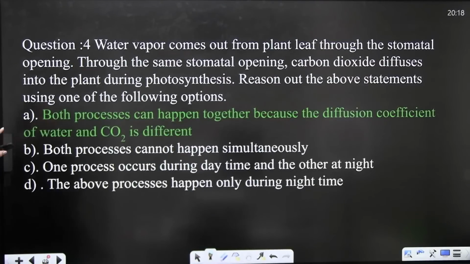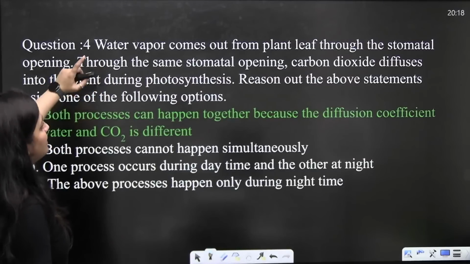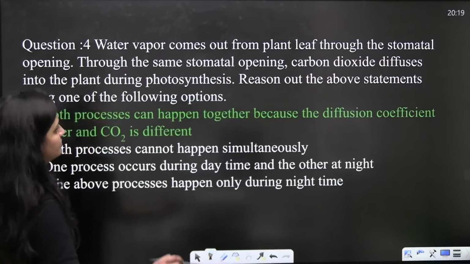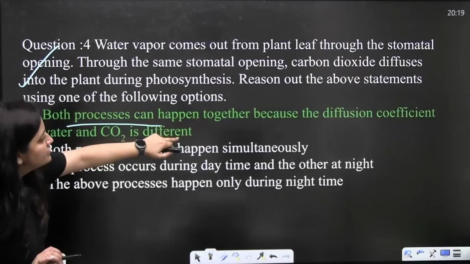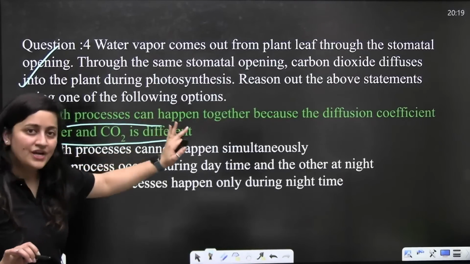The correct answer here is A. What is the point? Water vapor comes out from the plant leaf through the stomatal opening. Through the same stomatal opening, CO2 diffuses into the plant during photosynthesis. You know that we are talking about the stomata here. So, here they are saying both processes can happen together because the diffusion coefficient of water and CO2 is different.